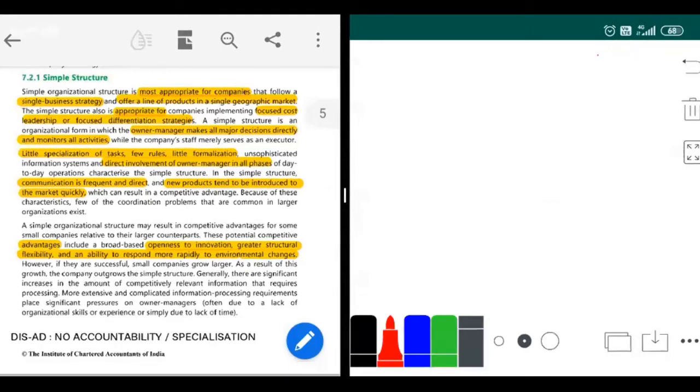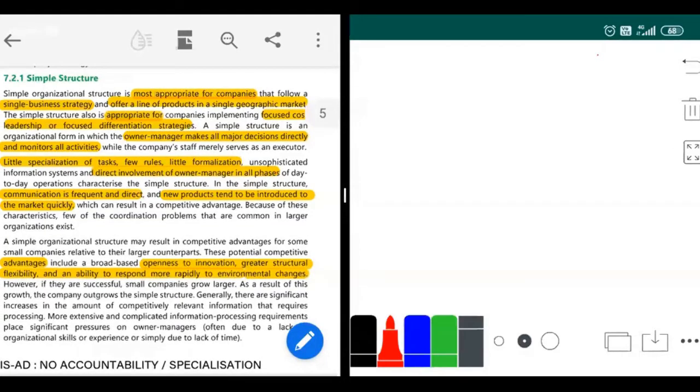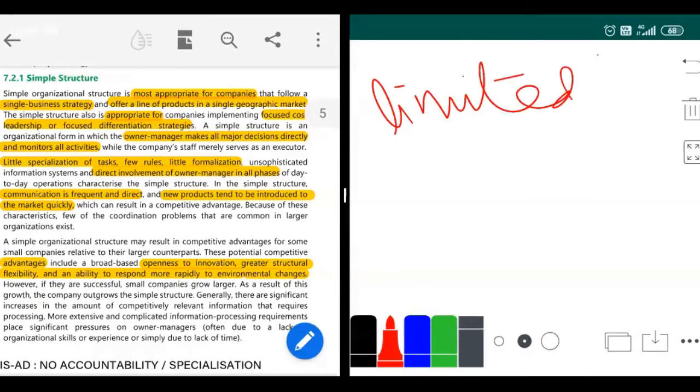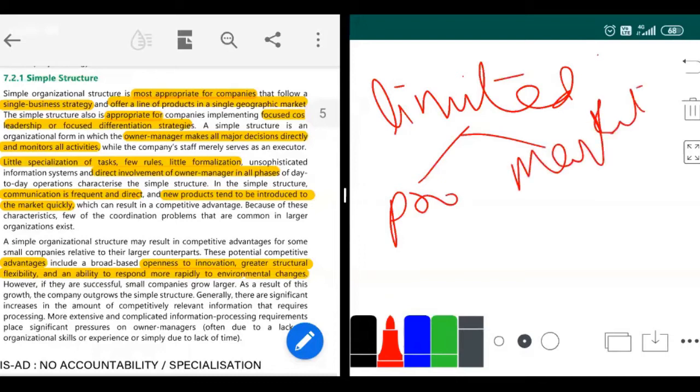Okay. So simple structure is the most appropriate for those companies which follow a single business strategy and offer a line of products in a single geographic market. That means they give you limited products in a limited market, so it is suitable for such companies. Next, it is appropriate for focused cost leadership or focused differentiation strategy. Those who have attended my previous class would know what these are. I'll not elaborate on it now. You can watch it in the videos I'll be uploading.